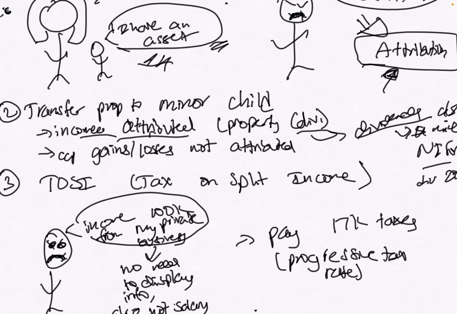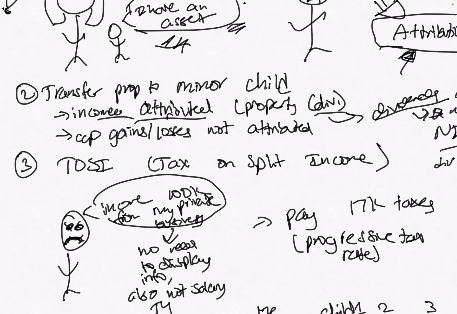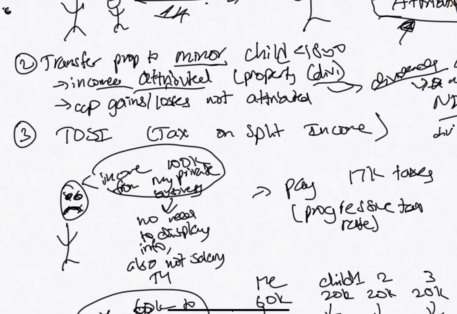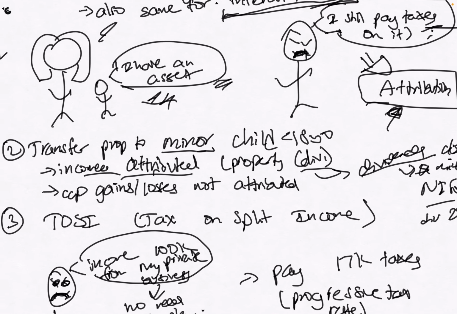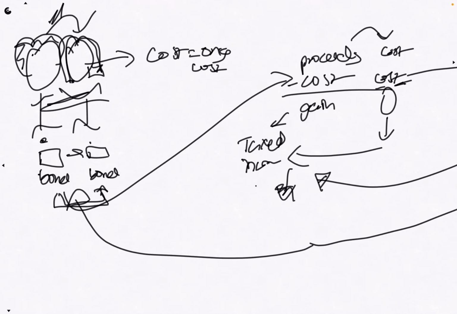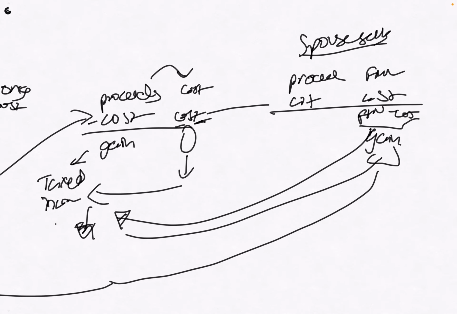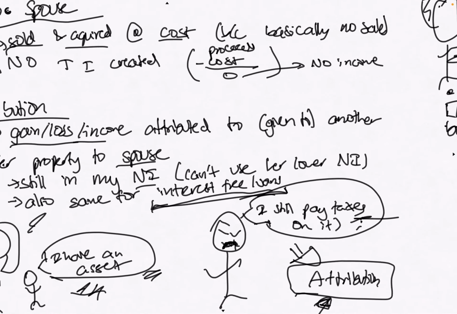One thing though is that capital gains and losses are not attributed. So if the child were to sell it in the future. Also one thing to know is a minor child is less than 18 years old. But also capital gains and losses are not attributed. So if the minor child were to sell it, I'm not really sure why. Because if it's a spouse, then when the spouse sells it, this gain comes to me, right? Let me check that.